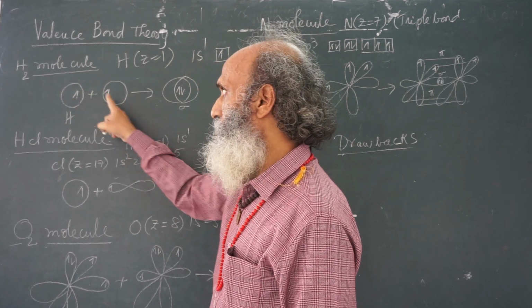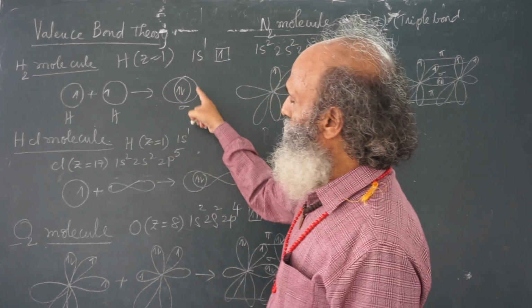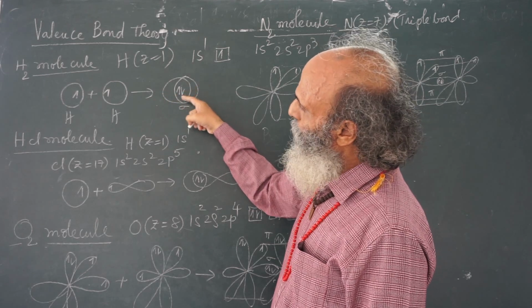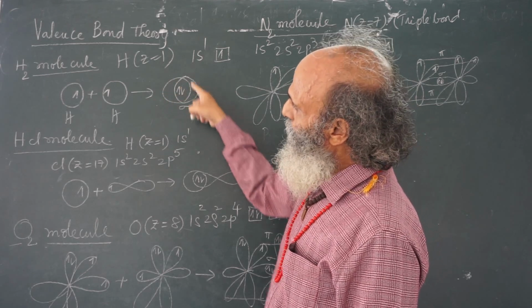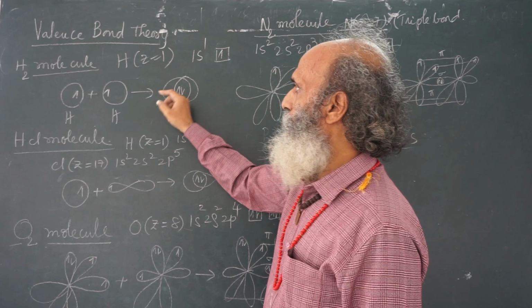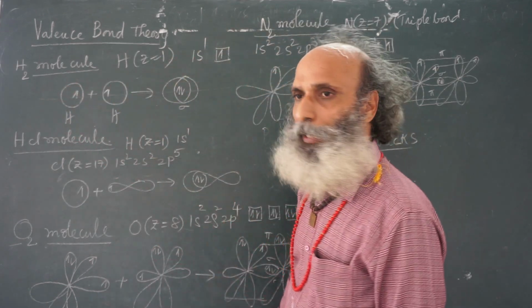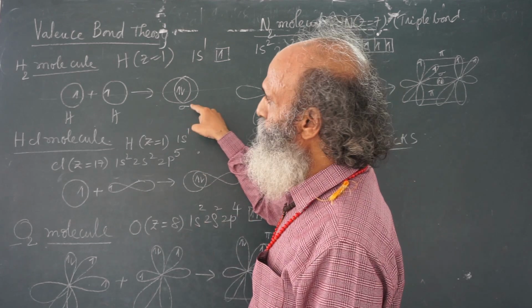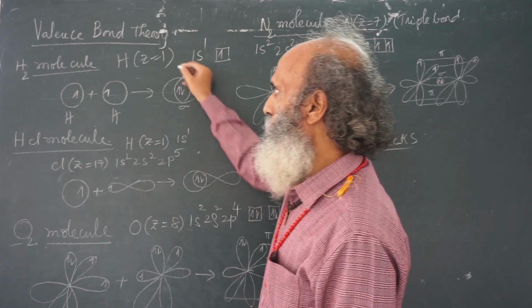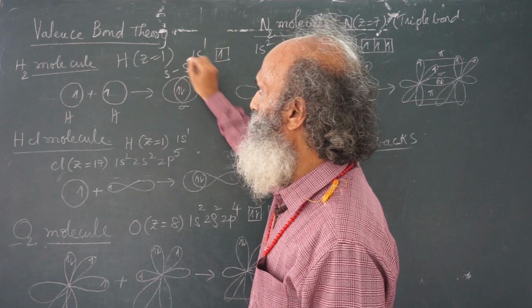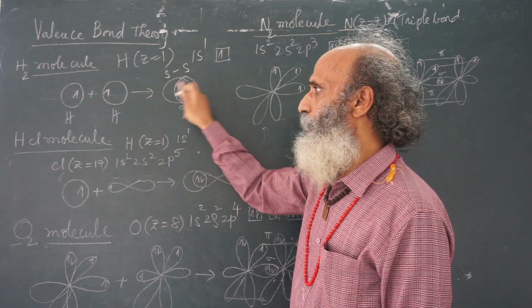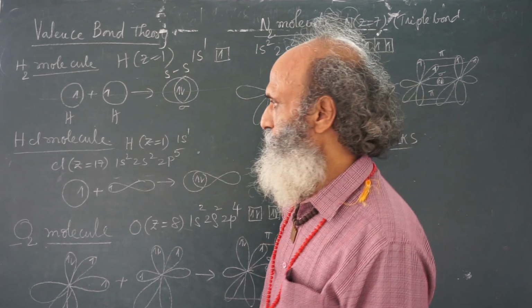Each has one electron. Because of the overlap, the two electrons are in a common space. As we can draw a line along the internuclear axis, this bond is a sigma bond. This overlap we call s-s overlap because s orbitals are involved in the bond.